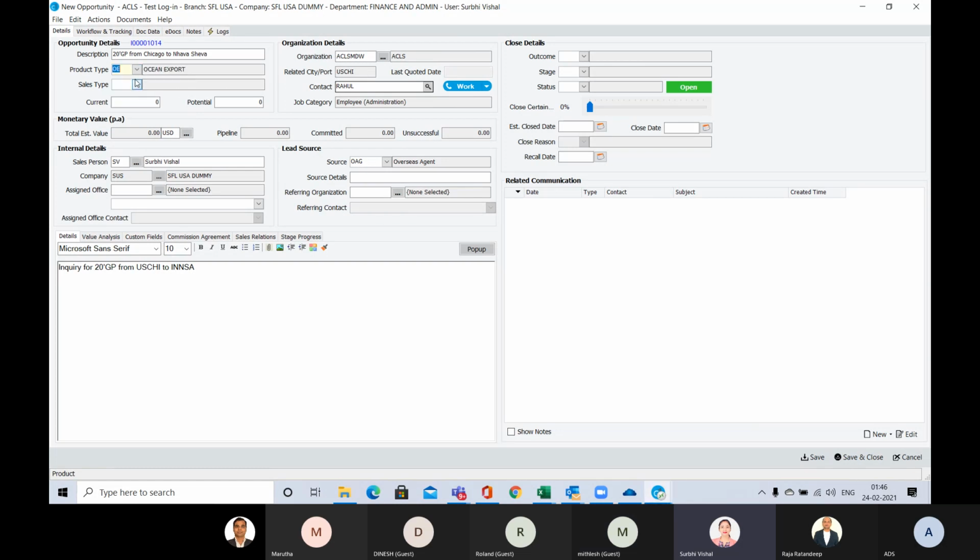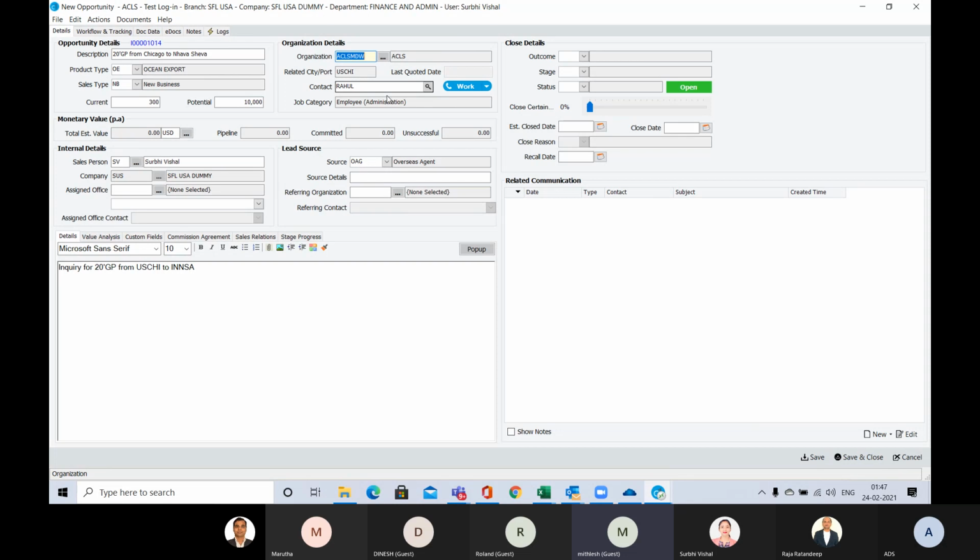All these drop-downs which I'm showing are user defined, and these can be changed as per your requirement. So this is a new business, and what is the potential? Suppose they are giving me 300.